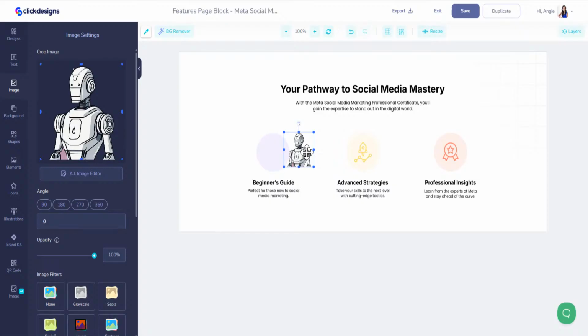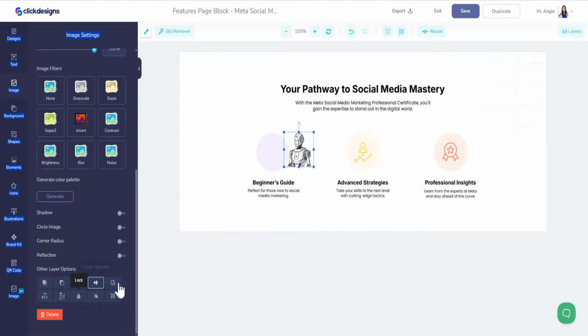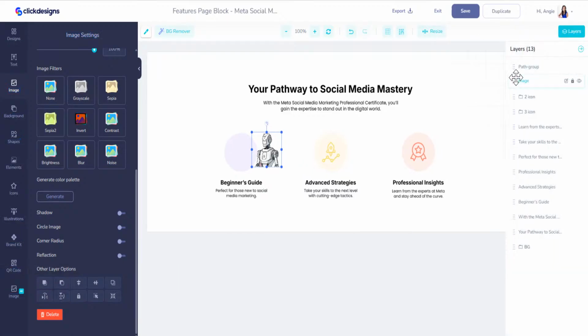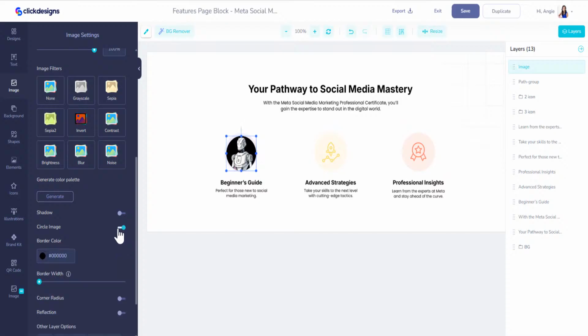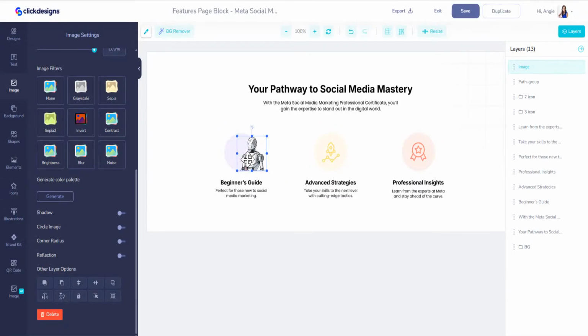You can do that 2 ways, actually 3 ways, by right clicking and bringing forward, or you can scroll down here and bring forward right here, or you can go to the layers tab and move it forward. So there's lots of different ways. So we're going to put that right here, and I'm going to do circle image right here, and there he is. I'm going to take out the background again and put him right there. It's not perfect, but it's okay. Let's just do that. And there you have it. So now I have this little robot, right?